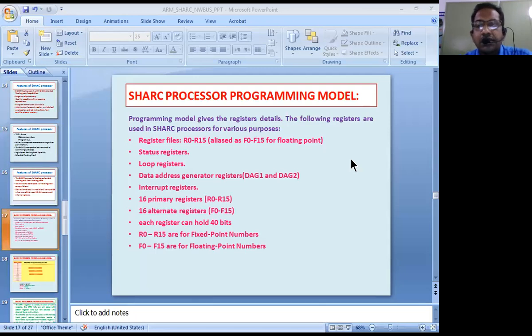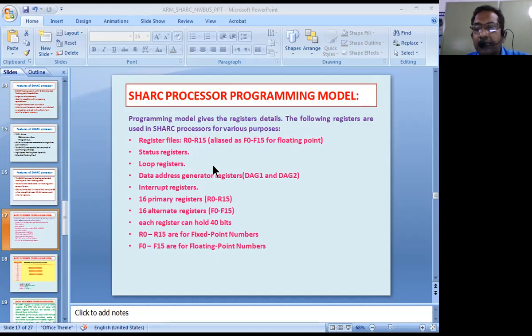Now we discussed in the previous class that the SHARC processor is normally going to have the Harvard architecture, and the Harvard architecture is normally called an advanced Harvard architecture or something like a super Harvard architecture. So SHARC is nothing but Super Harvard Architecture Computer. That means something like advanced Harvard architecture.